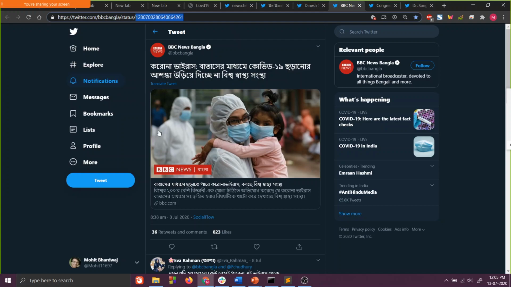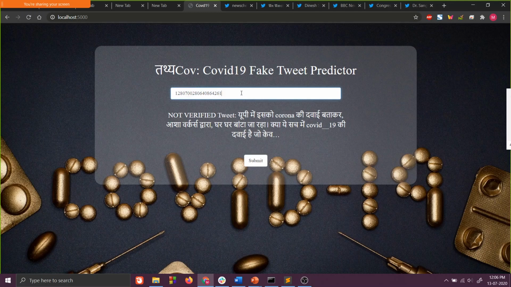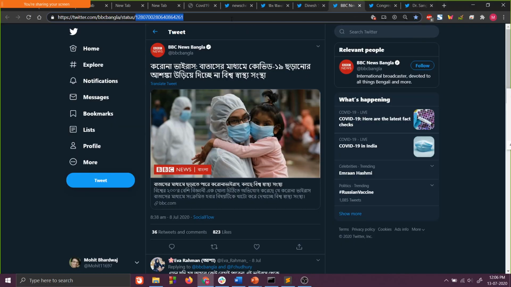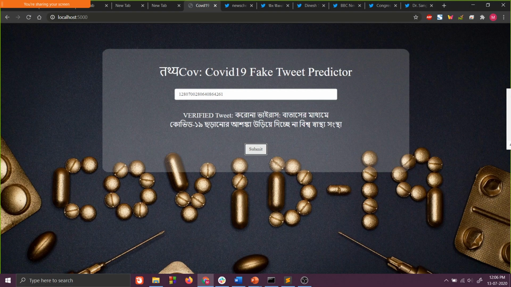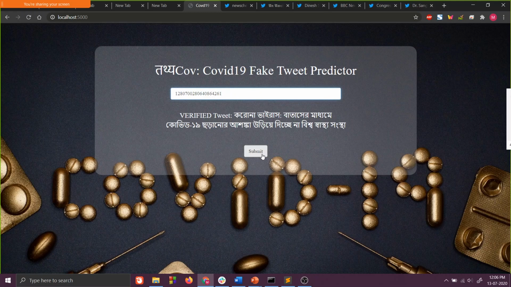Devanshana will explain the meaning of this tweet, and then we'll test it as well. Right. So this tweet talks about WHO not dismissing the fact that COVID-19 can be airborne. It's a verified tweet, and let's see if our model can predict that. Okay, so maybe I didn't copy, my bad. Okay, yes, it is a verified tweet.